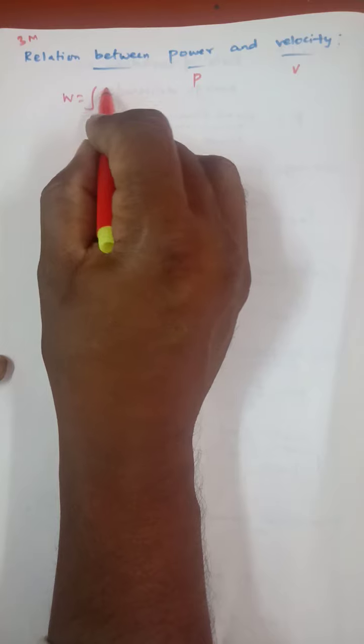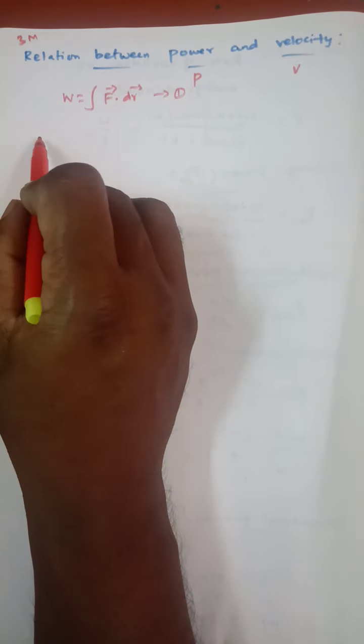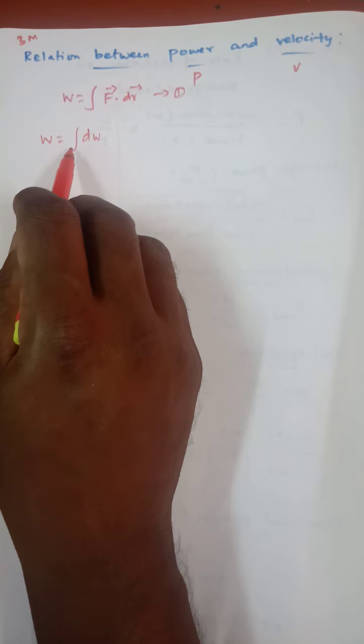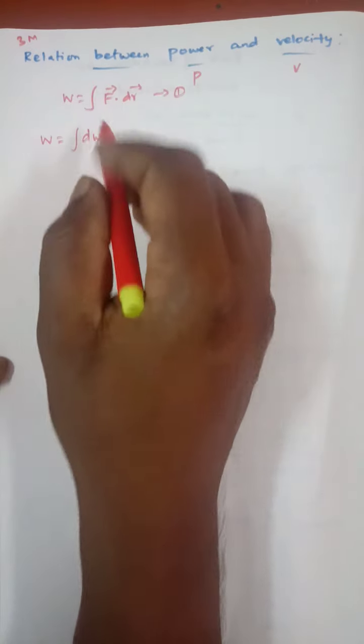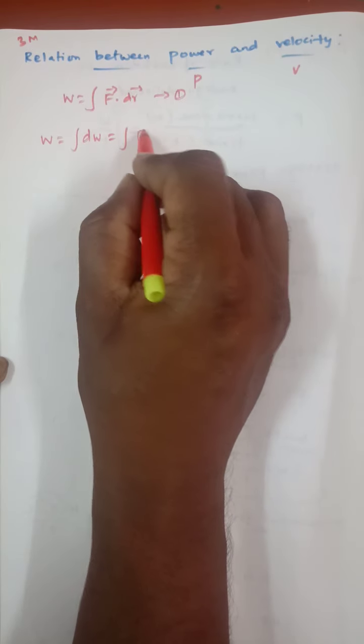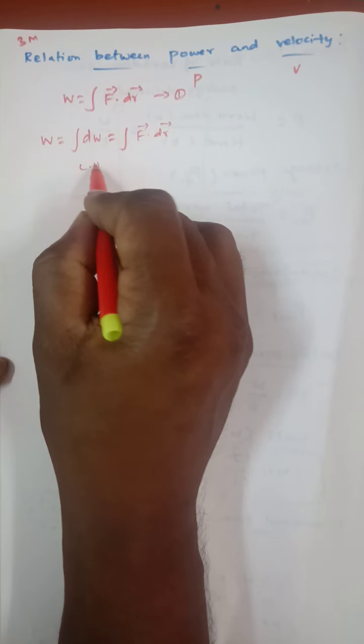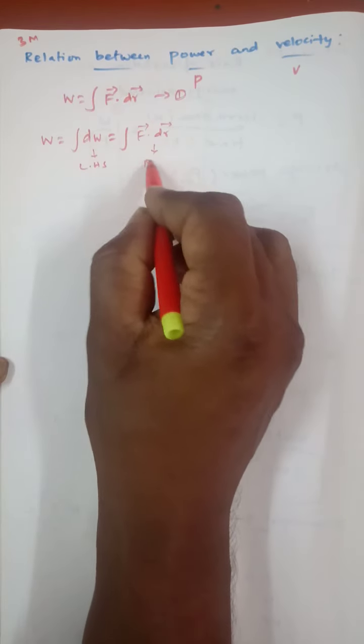Work done W is equal to integral of F vector into dr vector. Okay, W is a scalar quantity. Put that as equation number 1. Okay, so the whole work done W is equal to the integral of the small change in work done. Integral and differential are opposite, so they cancel and we will get W. Okay, so W you can write as integral of dW, that is equal to integral of F into dr. Okay, now this is the left hand side, this is the right hand side.